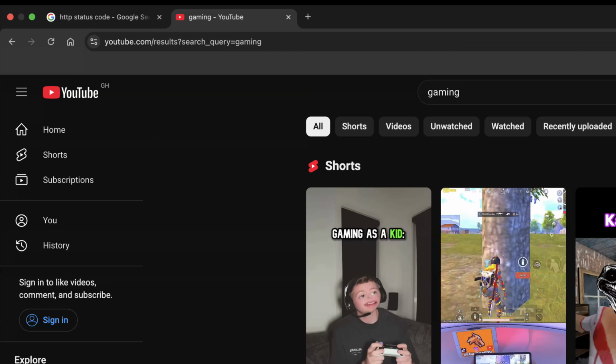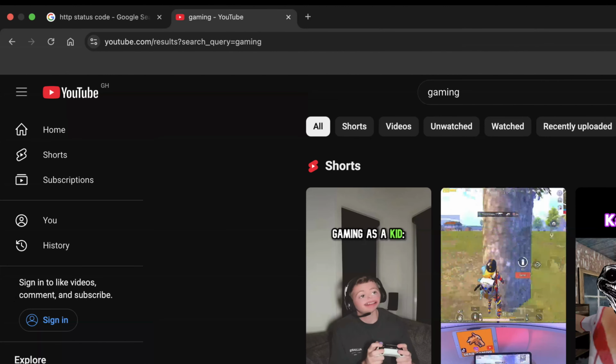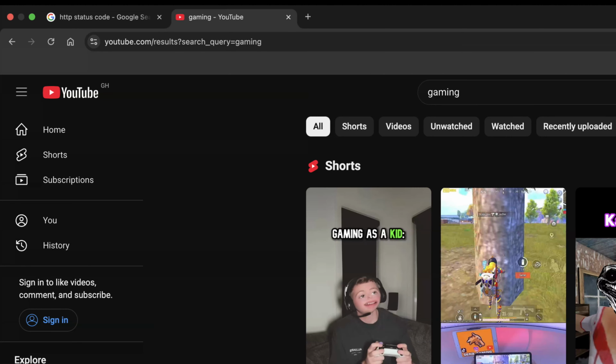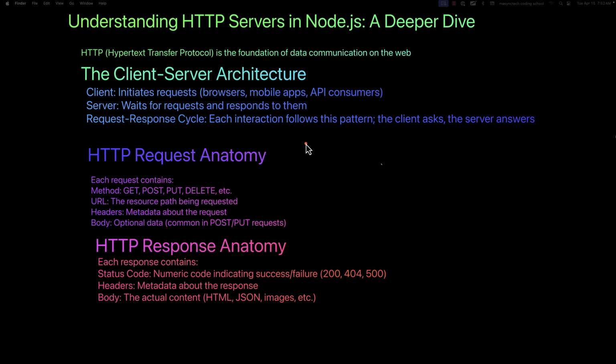And we are going to create our own servers where a user will make a request, and then our server will take that request, process it, and then send back the response to the user. We are going to dive deep into servers in Node.js.